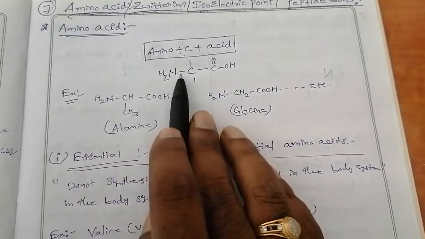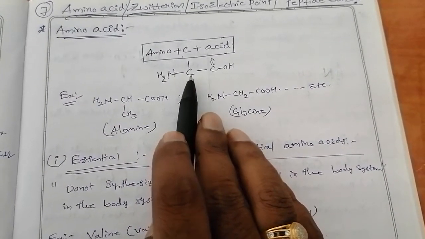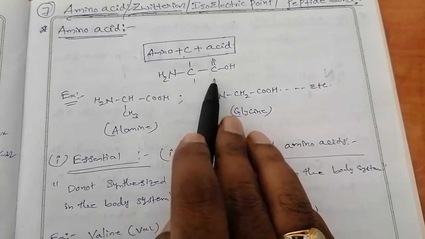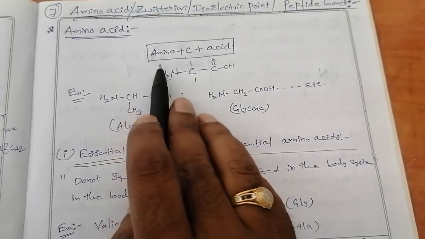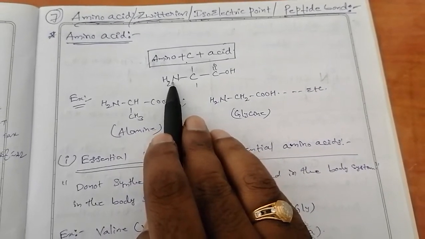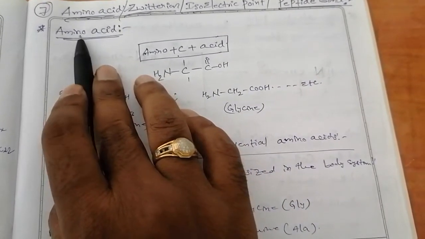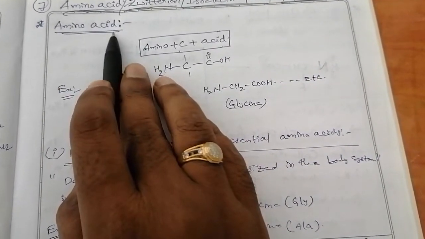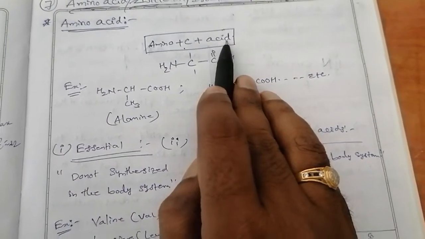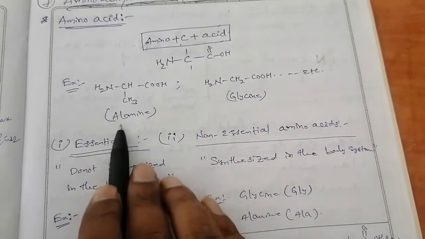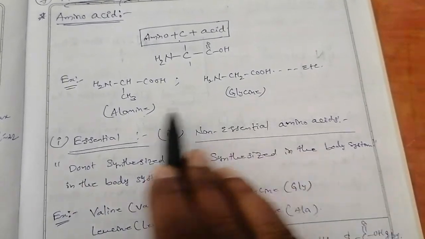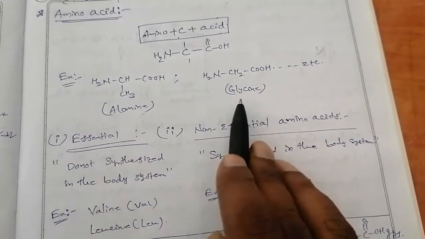There are so many amino acids involved in so many metabolic processes in our daily life. Okay, so now first see here, the amino group. In amino acids, the amino group is present at the left side and the acid group is present at the right side. Based on this explanation, examples of amino acids are alanine and glycine. So many are there. Just first come to alanine and glycine.